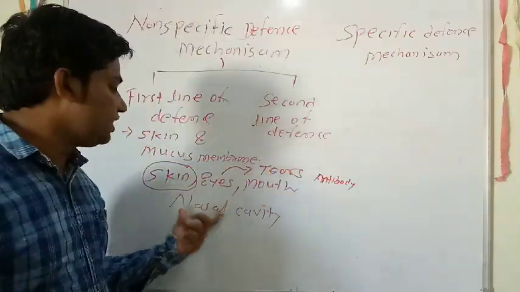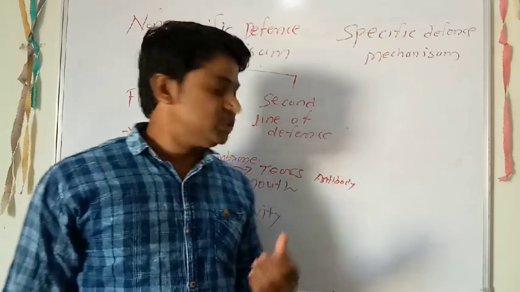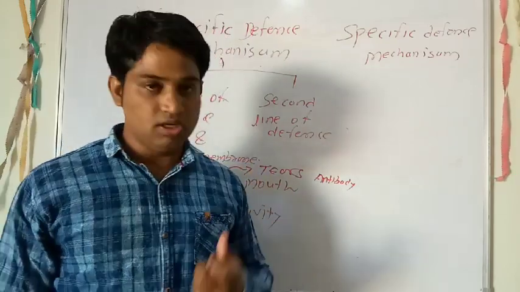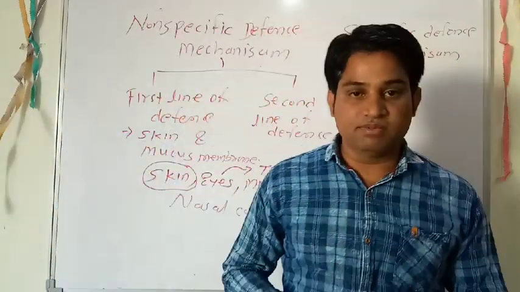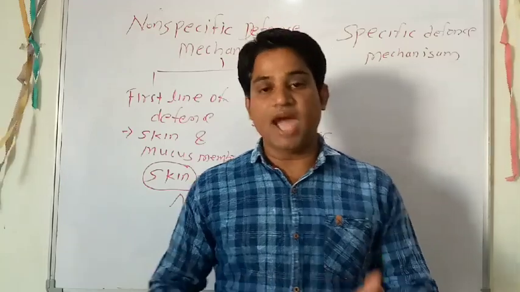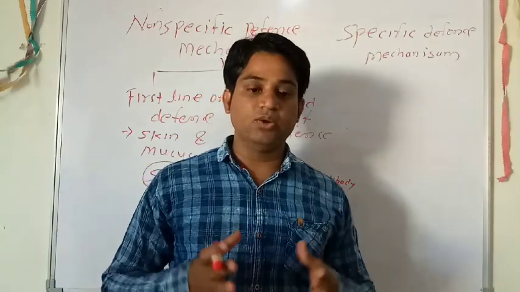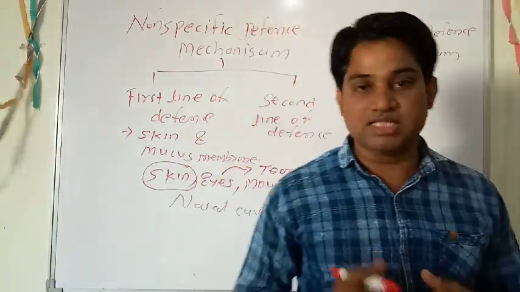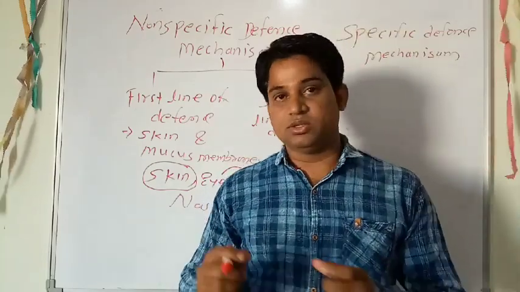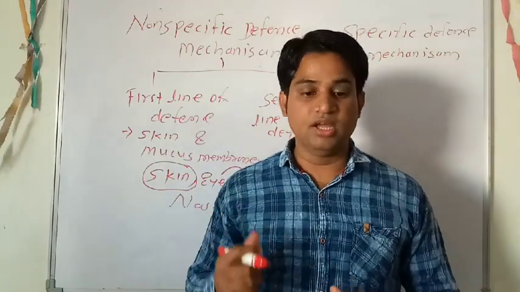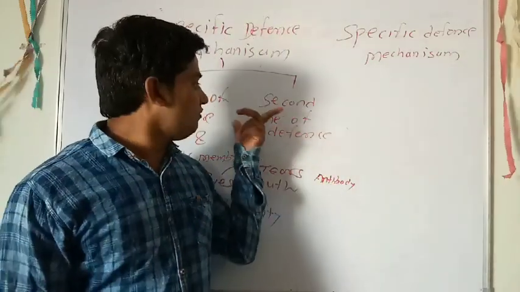The third is the mouth and nasal cavity. Your mouth contains saliva as well as other enzymes which kill the pathogens which enter or harbor inside the mouth. And your nasal cavity contains mucus. This mucus entraps the pathogens which enter via the nasal cavity, and they are then swallowed. All these mechanisms are included in the non-specific defense mechanism, because no specific type of cell plays a role in that immunity. So it is the non-specific defense mechanism, which is the first line of defense.